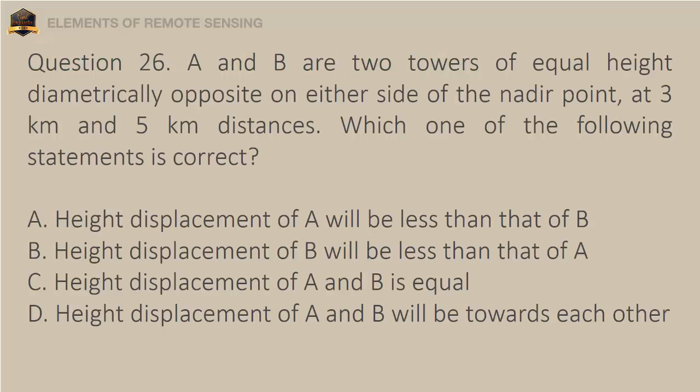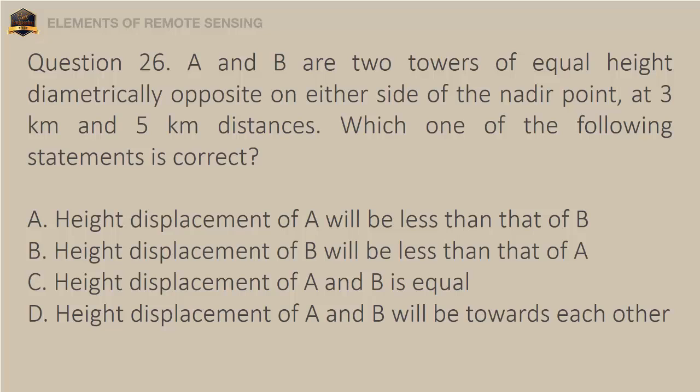Question 26. A and B are two towers of equal height diametrically opposite on either side of the nadir point, at 3 km and 5 km distances. Which one of the following statements is correct? A. Height displacement of A will be less than that of B. B. Height displacement of B will be less than that of A. C. Height displacement of A and B is equal.